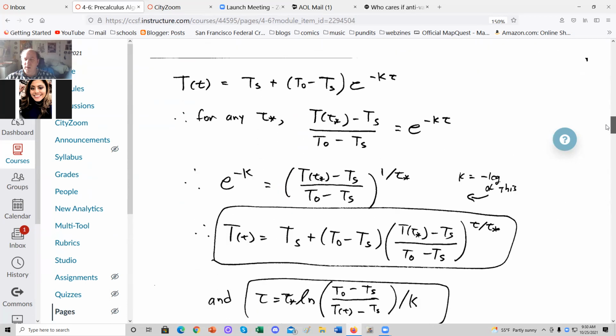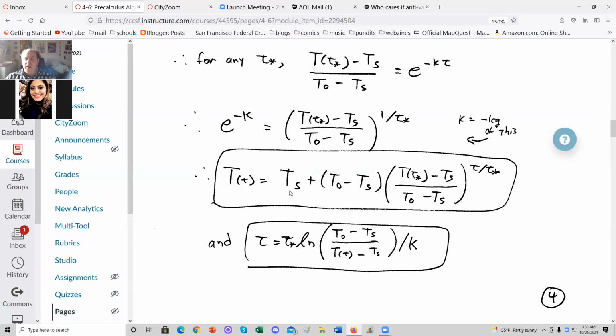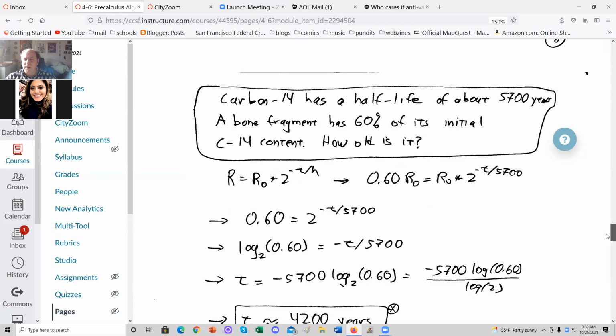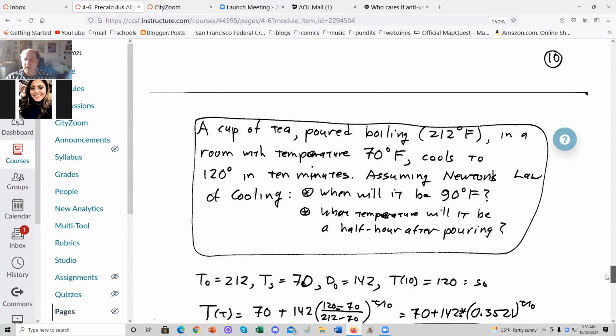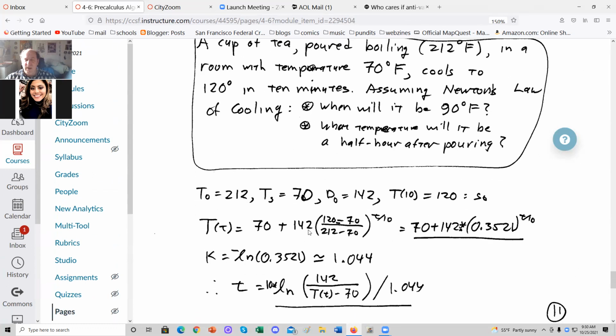We use this formula here. The surrounding temperature plus D times this number to the T over T star. Let's see how it goes. That will be 70 plus 142 times 120 minus 70 over 212 minus 70, to the T over 10. This being T, 10 is T star, 120 is T at T star. So that simplifies to 70 plus 142 times 0.3521 to the T over 10.